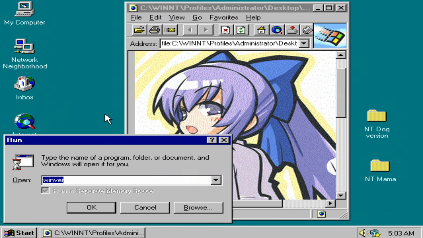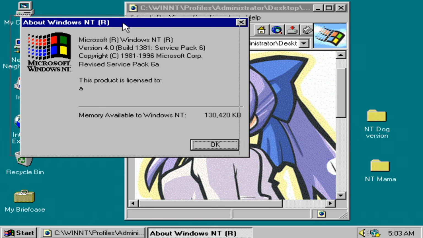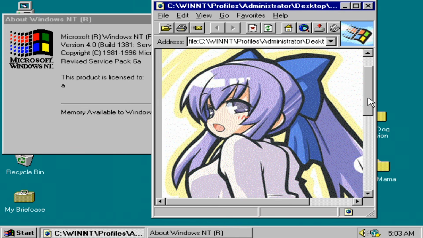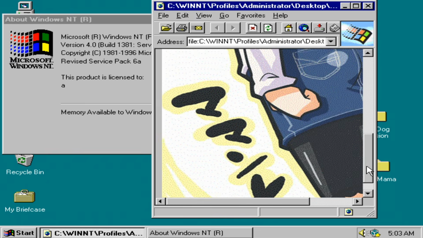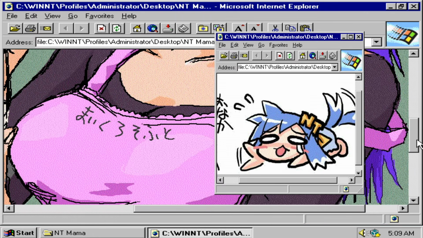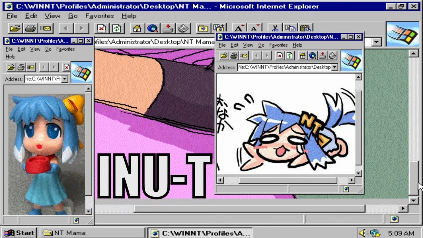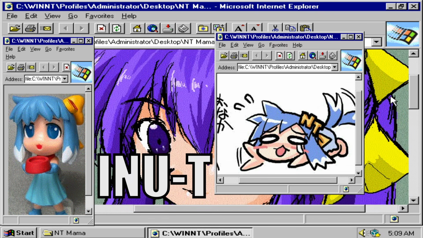NT Tan is one of the lesser known variants based on Windows NT 4.0, which is the predecessor to Windows 2000. She is usually referred to as NT Mama due to her mother-like appearance. There are a few variants of her though, such as the dog form due to NT sounding a bit like Inu T, Inu meaning dog in Japanese. Her design is based around the color purple.